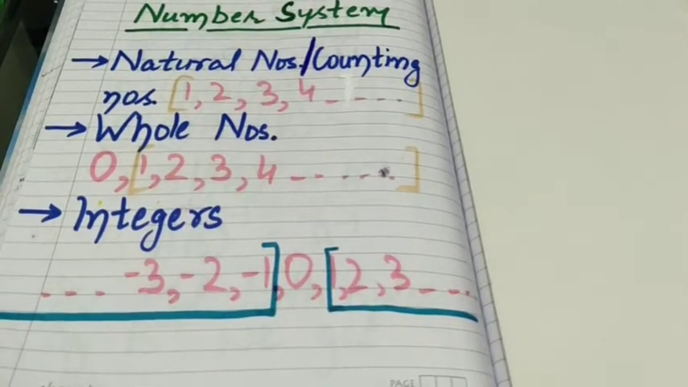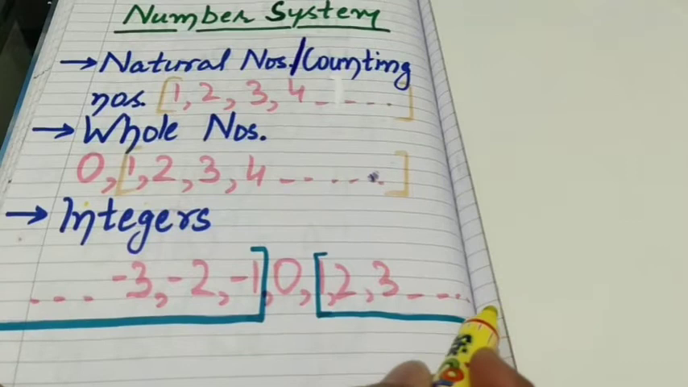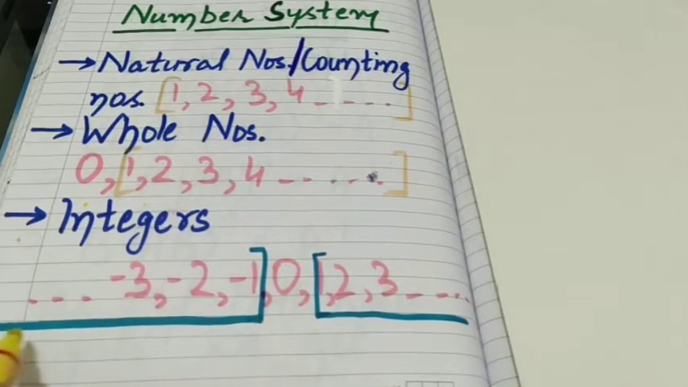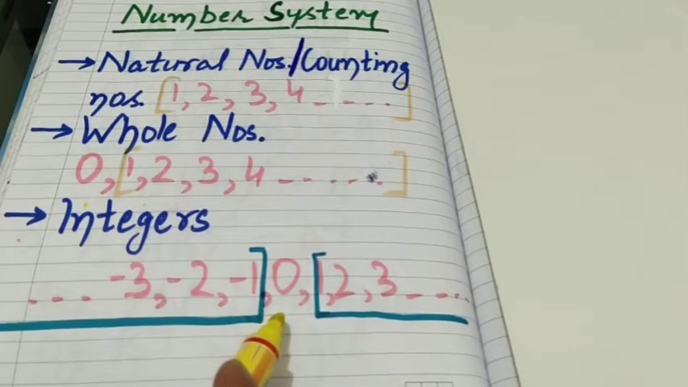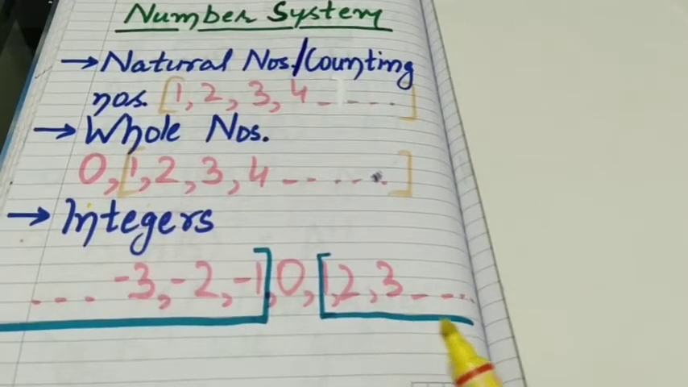Next we move to integers. All the natural numbers and their negatives, separated by 0, form the set of integers. Means integers include all the natural numbers and the negatives of natural numbers, which are separated by 0.